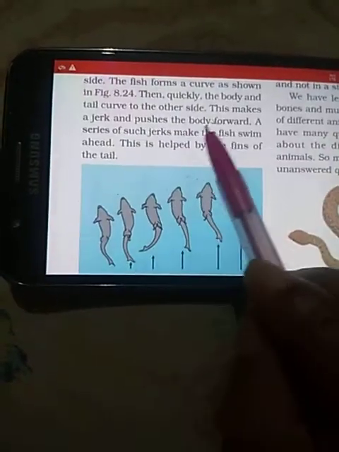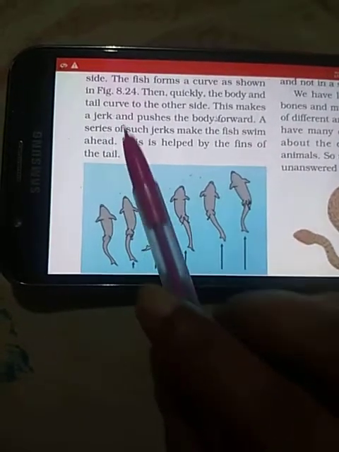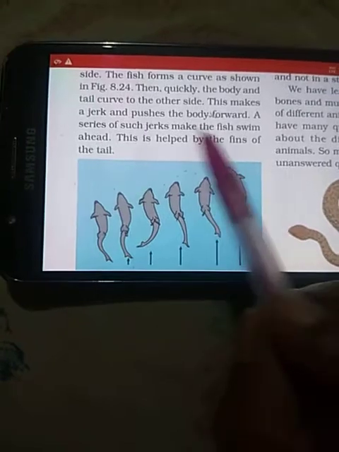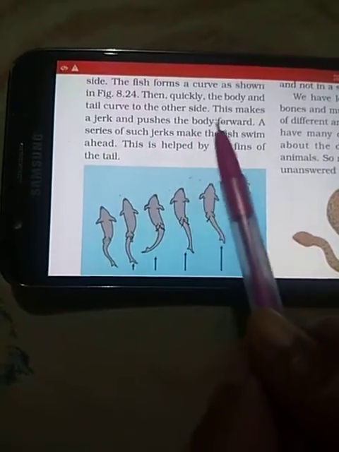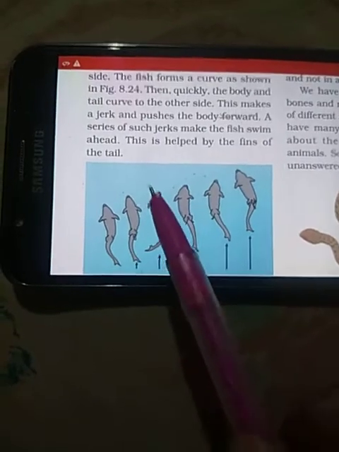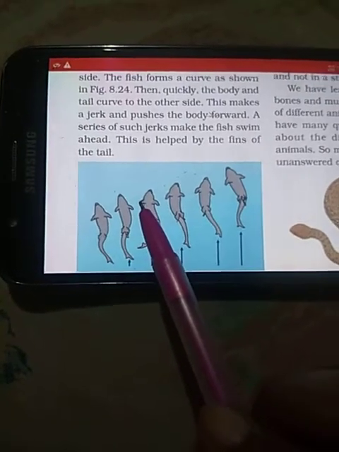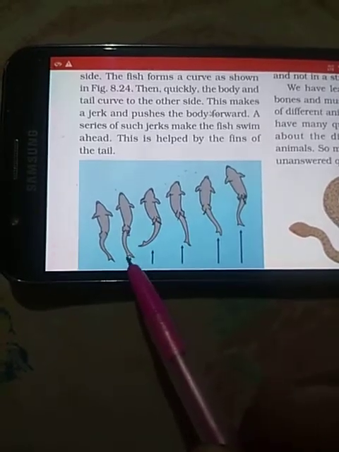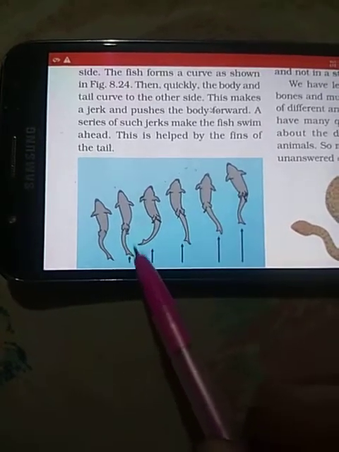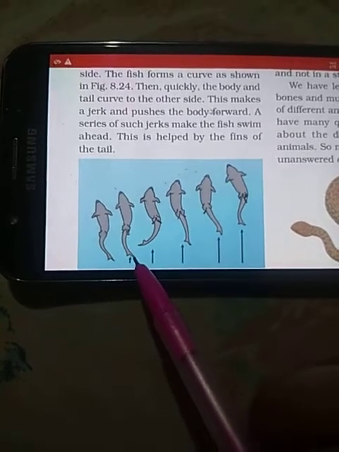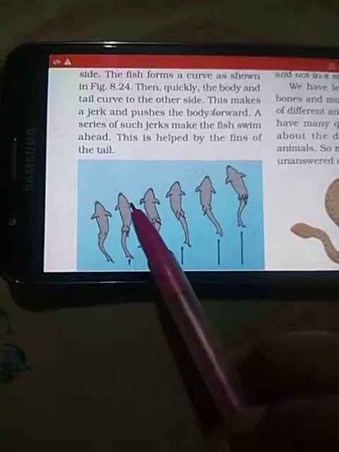Then quickly the body and the tail curve to the other side. As you can see, this makes a jerk and pushes the body forward. So a series of such jerks makes the fish swim ahead. And this is helped by the fins which are present in the tail. These are the fins. This one and this structure are the fins. These fins help the fish